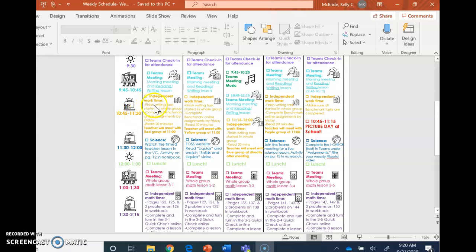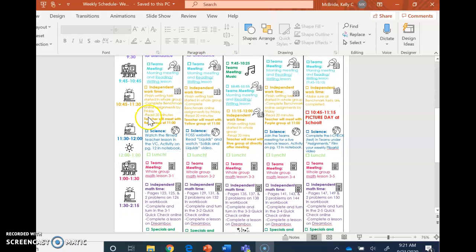Your first task is to finish the writing task we started all together in whole group. Then it says complete benchmark online assignments by Friday. So after you do our writing task, you should log into Benchmark. We use the Clever link, and you should do one of your benchmark phonics assignments. Then it says to read 20 minutes. It also says teacher will meet with the red group at 11 o'clock. So if you were in the red group, obviously you're not going to have time to do all of these things. So red group members would finish their writing task and then join the meeting.